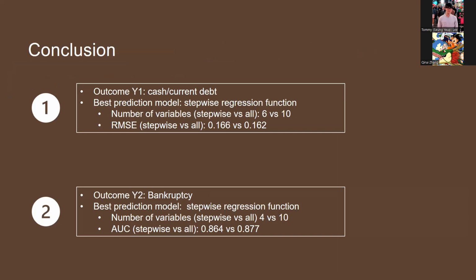So in conclusion, we analyzed outcome Y1, cash over current debt, and concluded that the best prediction model is the stepwise regression model. It uses 6 variables instead of 10, and the root mean square error stayed pretty much the same. For outcome variable Y2, which is whether the firm goes bankrupt, the best prediction model is the stepwise logistic regression model. It also uses fewer regressors, and they're all statistically significant without decreasing the area under the curve too much.